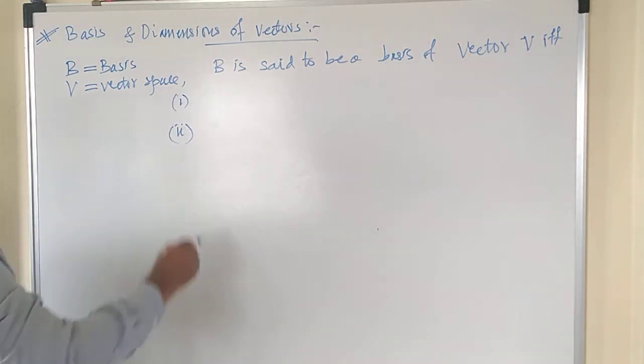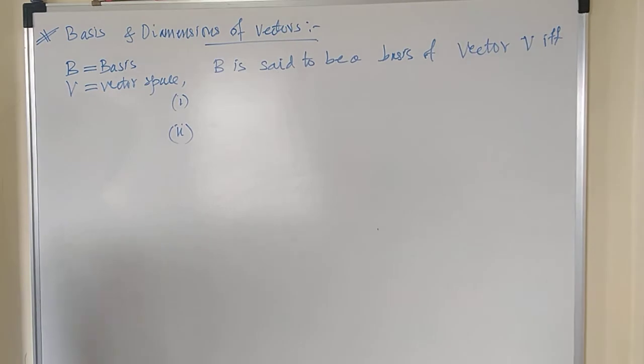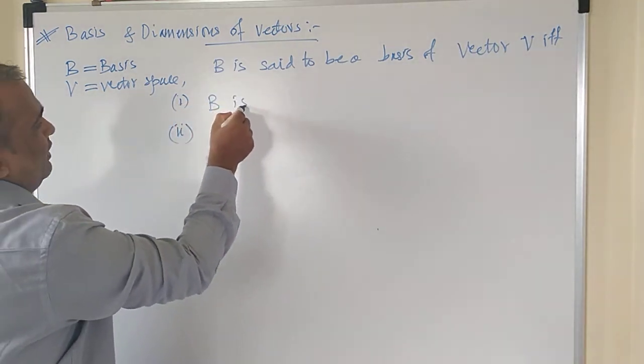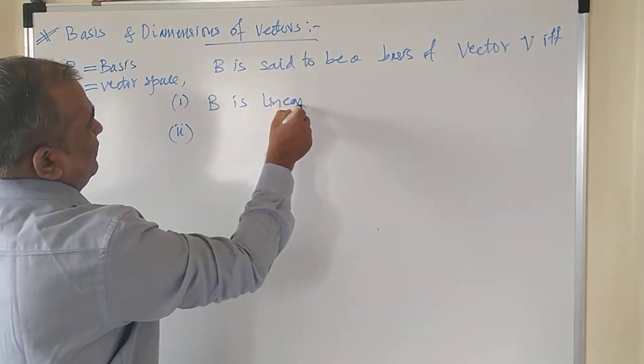What are these two conditions? The first condition is that B is linearly independent,